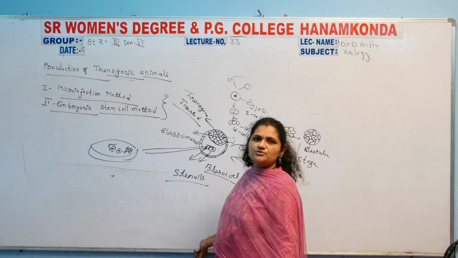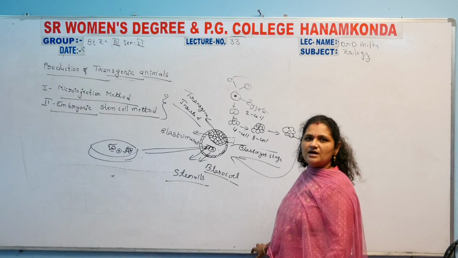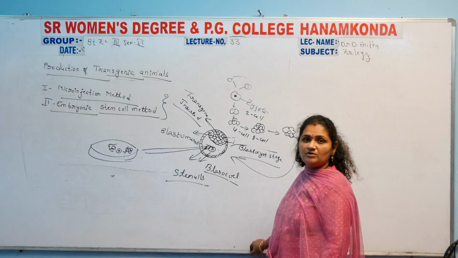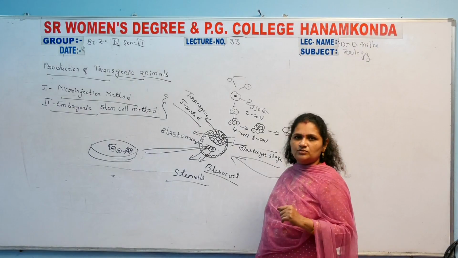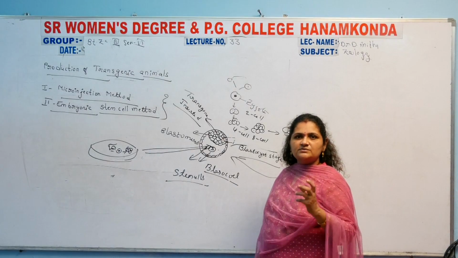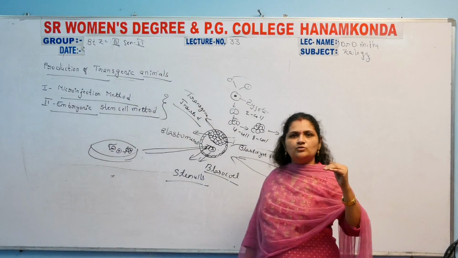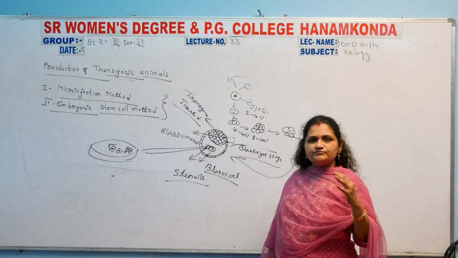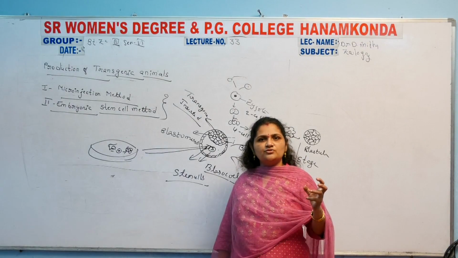Now inside the blastocyst, the transgenic organism is going to be developed. This is done for only some characters, not the total organism. We want to develop some characters only. The developed transgenic organism should possess the wanted characters, such as higher growth through growth factor development, drug resistance, disease resistance, milk production, and wool production.